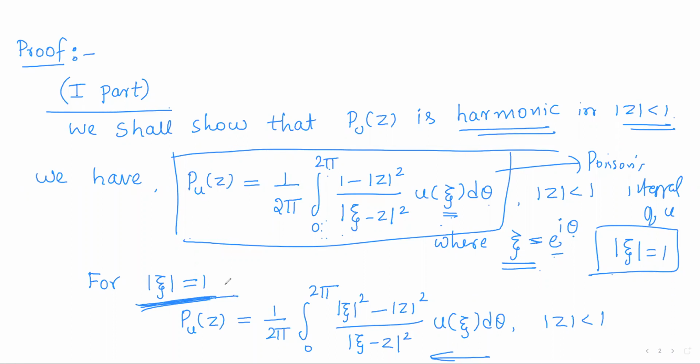On the unit circle, mod xi equals 1. So this is the Poisson's integral formula, right? Here, 1 is replaced by modulus of xi whole square because we are integrating this over the unit circle. So xi is varying over the unit circle, right? So 1 can be written as modulus of xi whole square because modulus of xi is equal to 1, and 1 square is 1. So I have replaced 1 by this because we are integrating this over the unit circle, right?